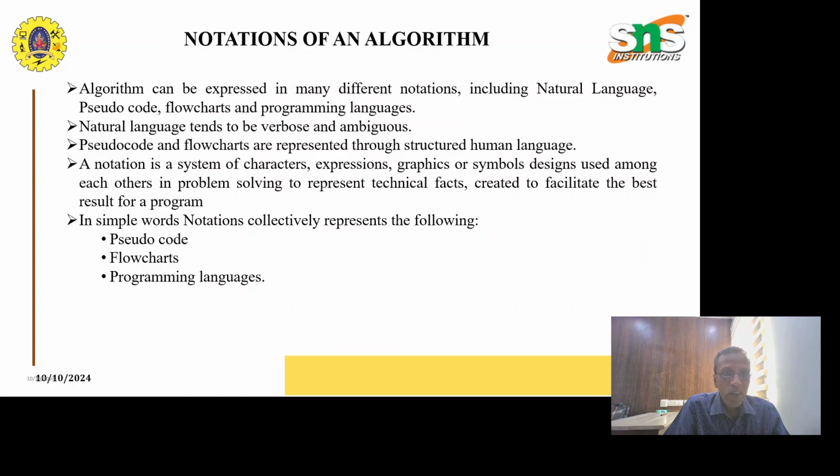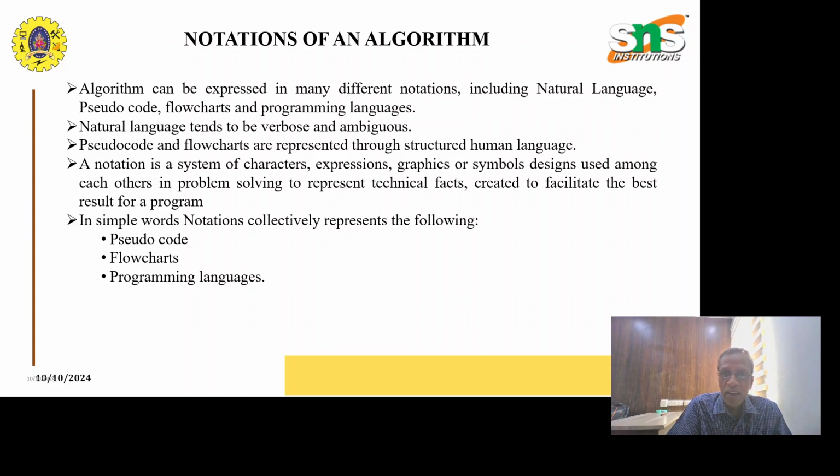Pseudocode is something different. We integrate our language with an English format of activities. A flowchart is a representation methodology. We have different blocks, and with the help of those blocks, we explain our process of activities. Finally, we come to the programming languages. Natural languages tend to be verbose and ambiguous. Pseudocodes and flowcharts are represented through structured human language.